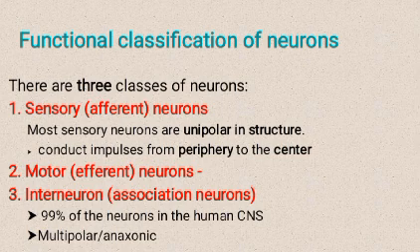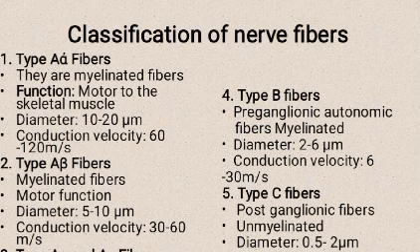Functional classification of neurons. There are three classes of neurons: sensory or afferent neurons, most of which are unipolar in structure and conduct impulses from the periphery to the center; motor or efferent neurons; and interneurons or association neurons, which make up 90% of the neurons in the human central nervous system and are multipolar, anaxonic type.